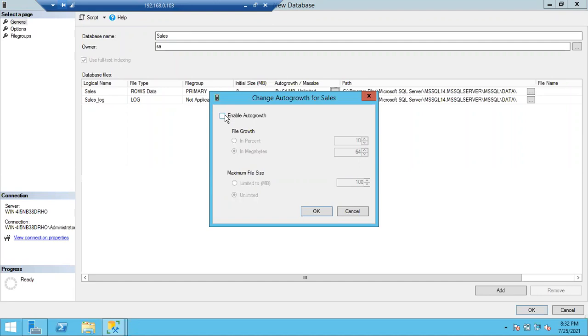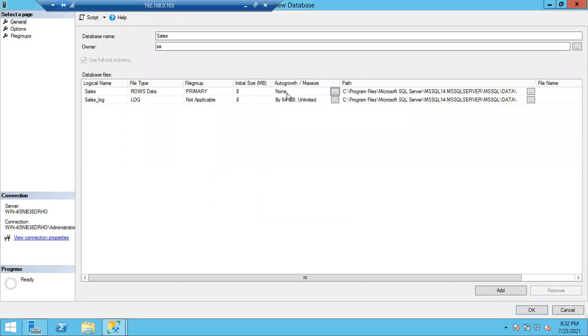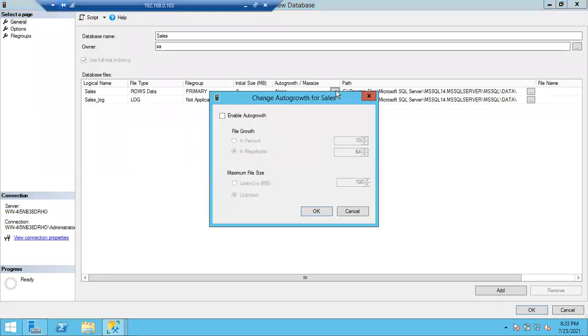Okay, you can see here. If it is like this, you can see none here. Auto growth is none means auto growth is not enabled. Click on this browse symbol, click on enable auto growth so that it will enable the auto growth. It means once the 8 MB is full, the file is automatically going to be increased.